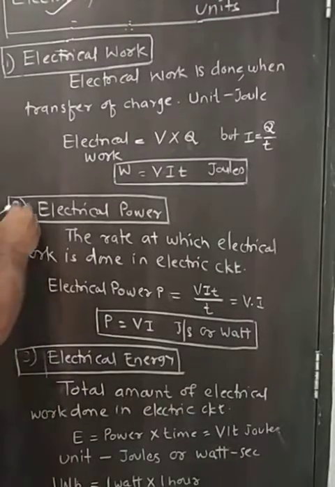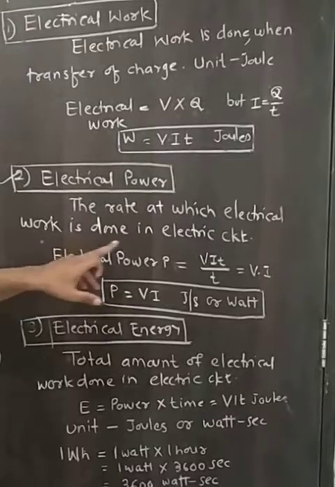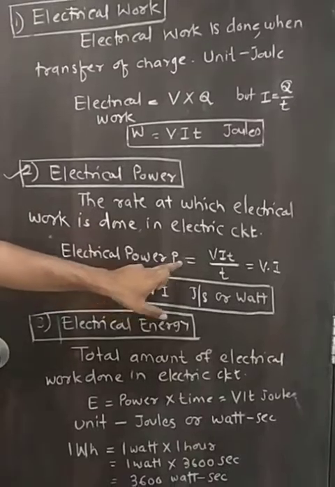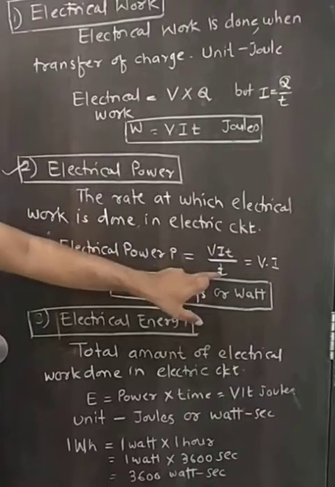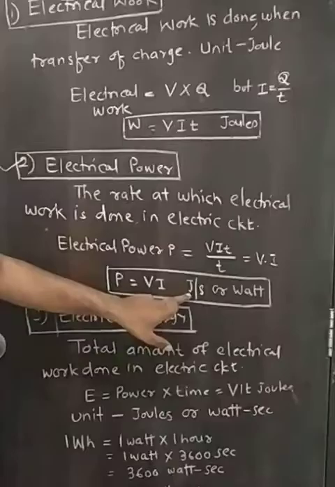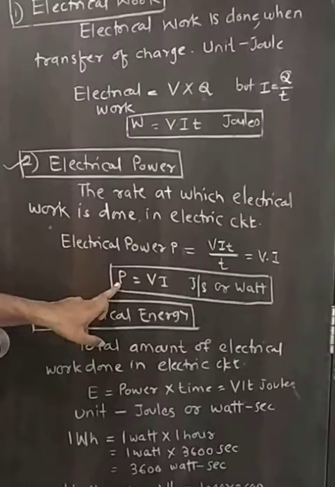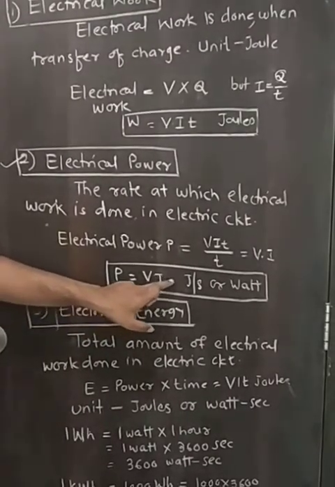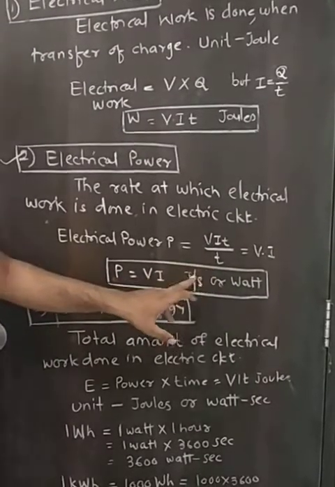Second, electrical power. The rate at which electrical work is done in any electrical circuit is nothing but electrical power. So electrical power is electrical work done divided by time, so VIT divided by T, which is equal to V into I only. It is measured in joules per second or watt. Power consumed in any electrical circuit is said to be 1 watt when 1 ampere of current flows through the circuit when it is subjected to a potential difference of 1 volt.